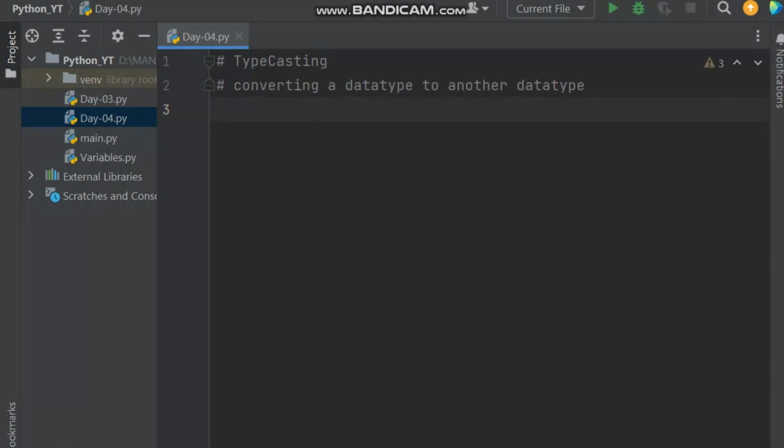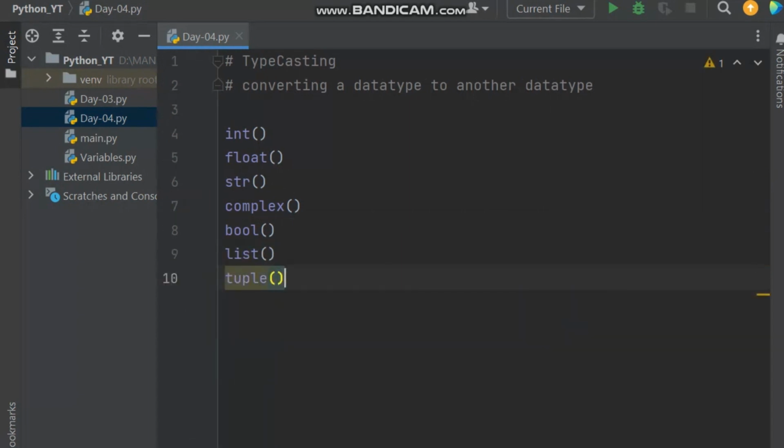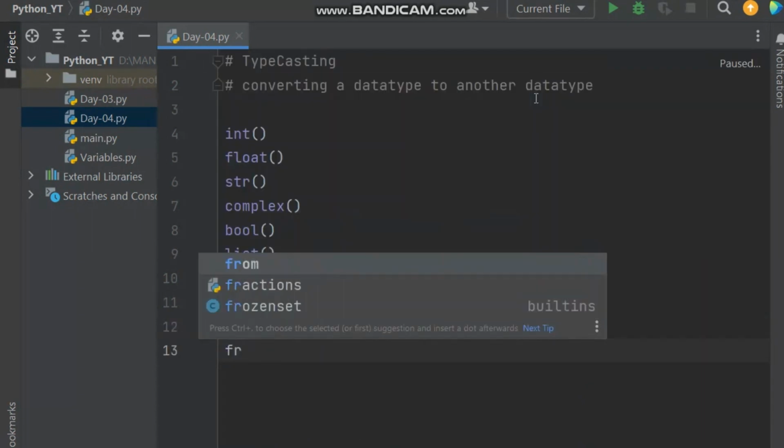That's it. We have several functions for it. Suppose we have int for converting a data type into an integer, to typecast a data type into an integer. To do the same thing with float, we have float. For strings, we have str. For complex, we have complex itself. We have bool for boolean. We have list. We have tuple. We have dict for dictionary. And also we have set. And also we have frozenset.